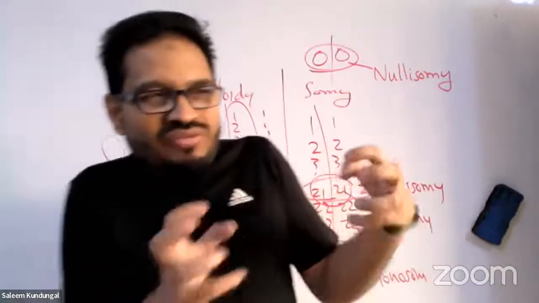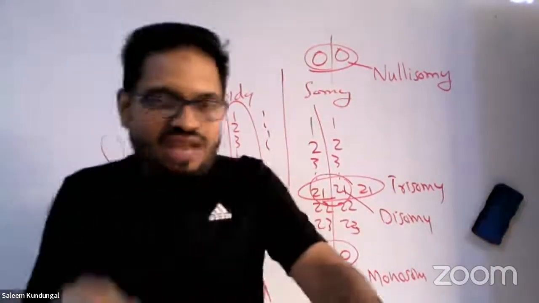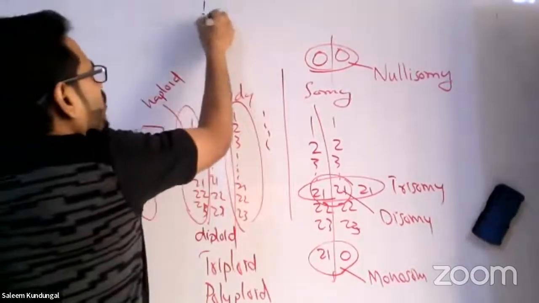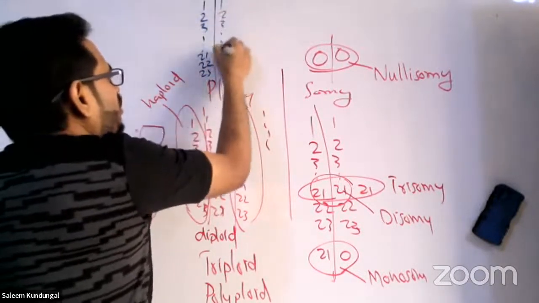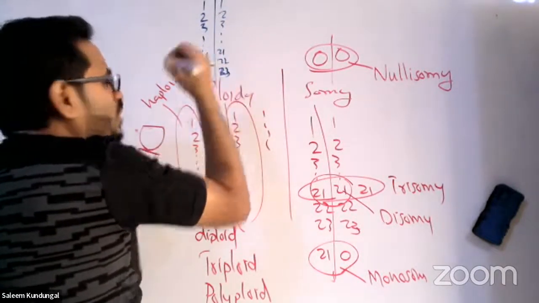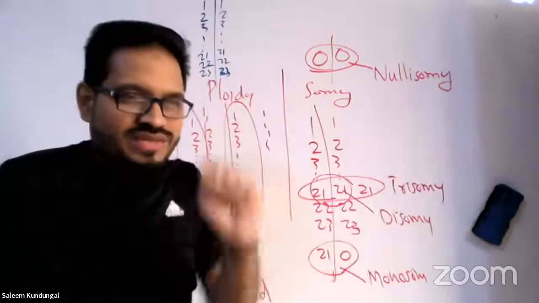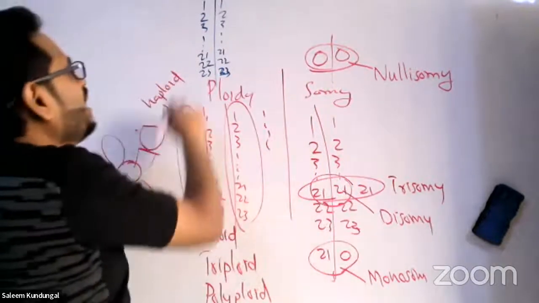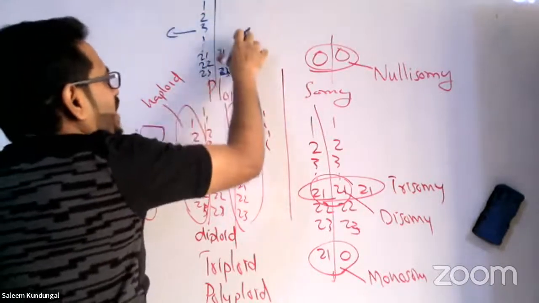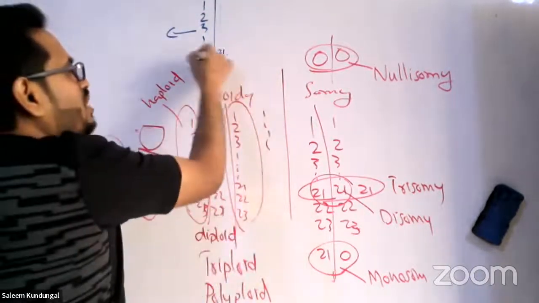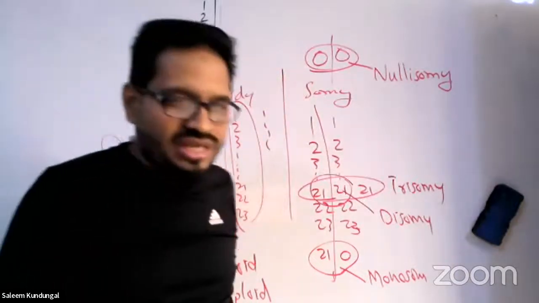So in that case, when meiosis occurs and a sperm is made, carefully listen to what I want to explain here. Suppose a sperm is made: 1, 2, 3, 21, 22, 23, 1, 2, 3, 21, 22, 23. These are the chromosomes in a person's body. While making sperm, this blue set and this blue set should separate. That's called law of segregation, as we all know. This set separates, this set goes. While this set separates, one mistake happened. This 21st chromosome didn't separate with the right set. It went along with the left set. Did you understand what I mean?